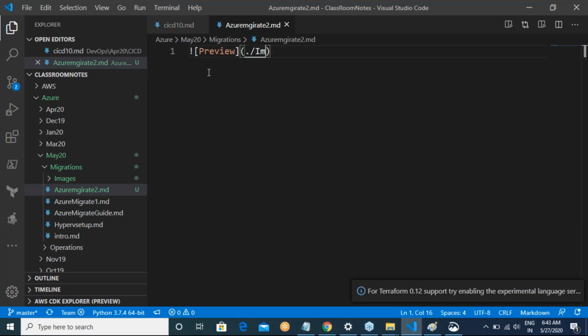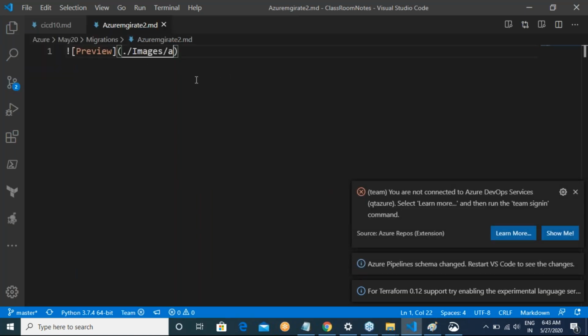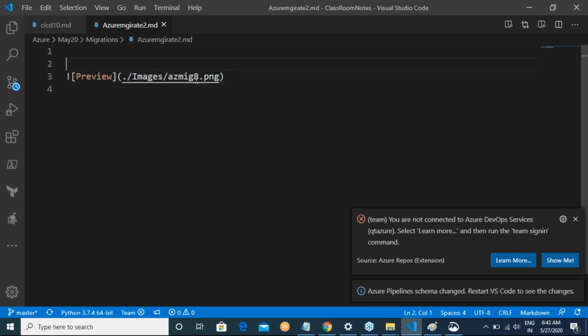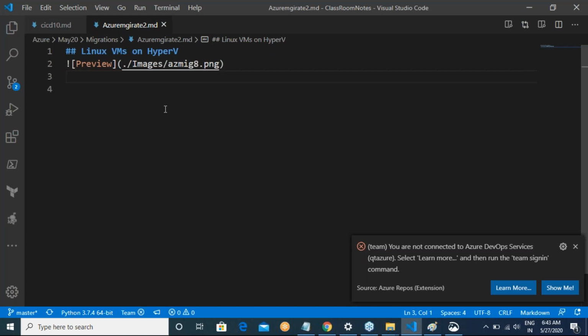Preview, dot slash images slash azmig8.png. Linux virtual machines on Hyper-V.